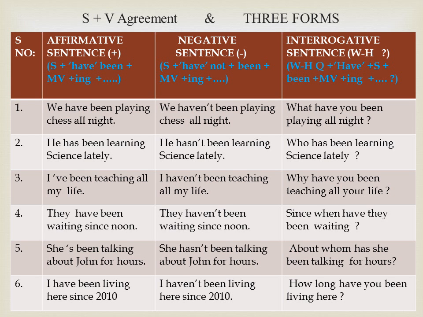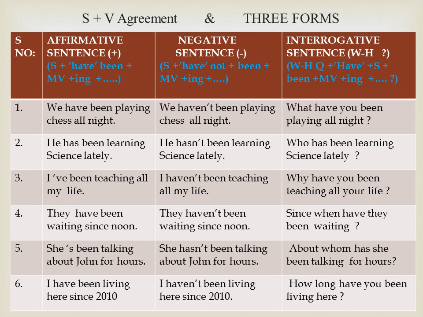Let us learn the 3 forms of present perfect continuous tense. The first one is affirmative sentence, then negative sentence and interrogative sentence. The structure of affirmative sentence is subject plus have been plus main verb in ing form. Negative sentence is subject plus haven't plus been plus main verb in ing form. For interrogative sentence, question word plus have plus subject plus been plus main verb in ing form, and it ends with a question mark. Let us see some examples.